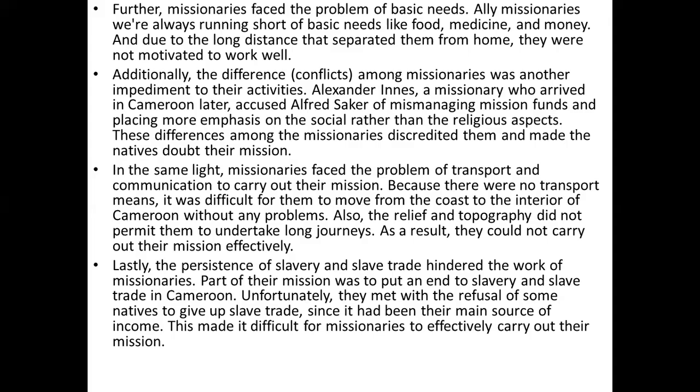Lastly, the persistence of slavery and slave trade hindered the work of missionaries. Part of their mission was to put an end to slavery and slave trade in Cameroon. Unfortunately, they met with the refusal of some natives to give up slave trade. Since it had been their main source of income, this made it difficult for missionaries to effectively carry out their mission.